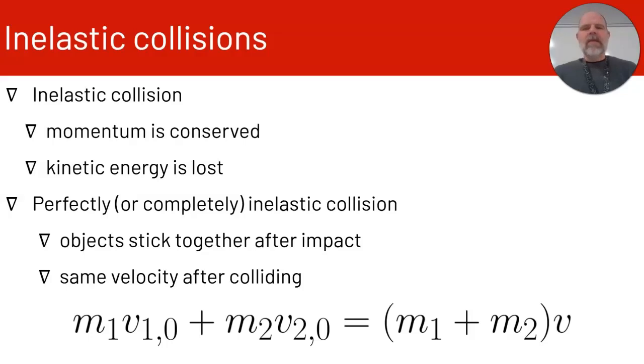So we have the mass of object 1 times the initial velocity of object 1 plus the mass of object 2 times the initial velocity of object 2, and that's equal to the two masses together, so the sum of the two masses times the new velocity.